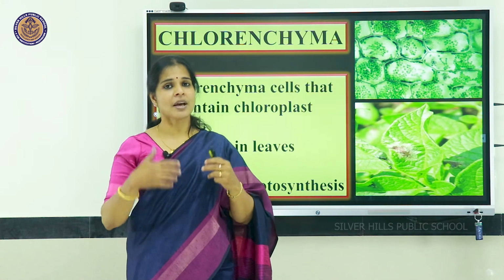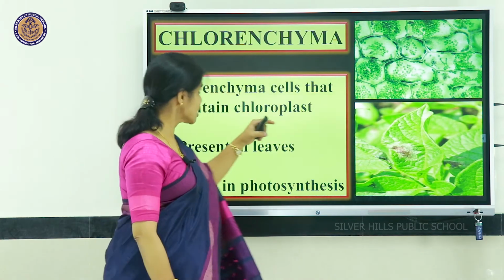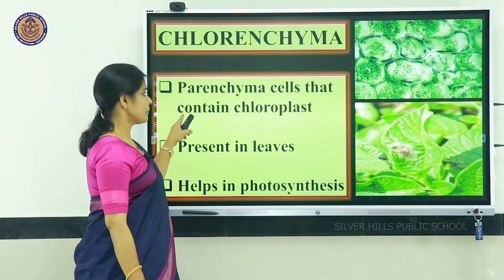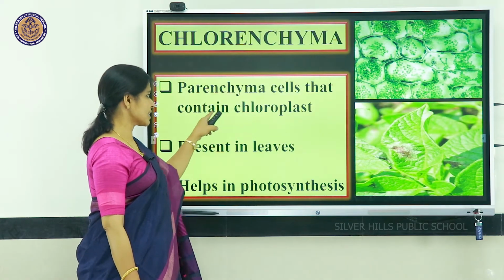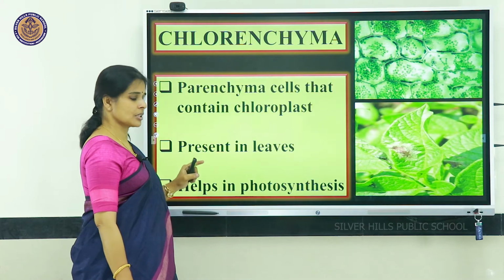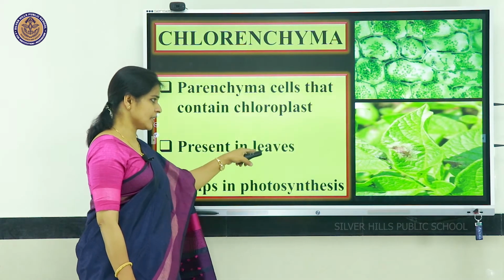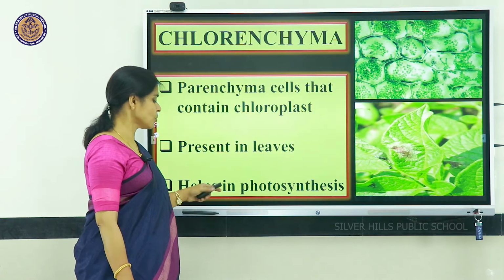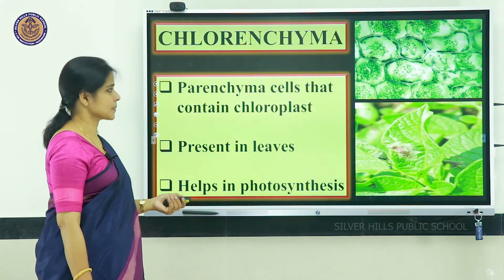When the chloroplast is present in the parenchyma, we call those parenchyma chlorenchyma. So, chlorenchyma means parenchyma cells that contain chloroplast. This is normally present in the green leaves. Their main function is to help in photosynthesis.